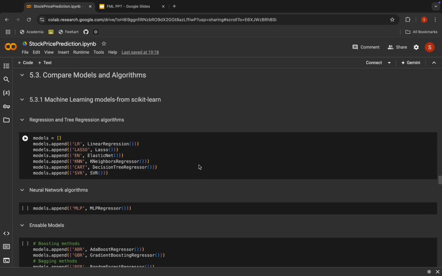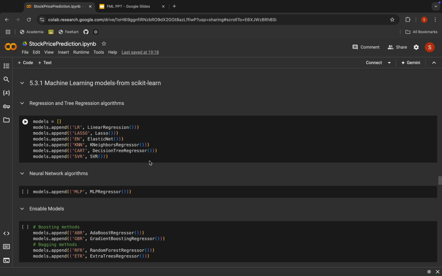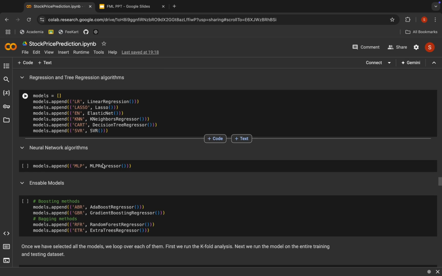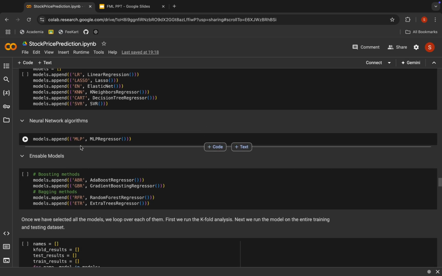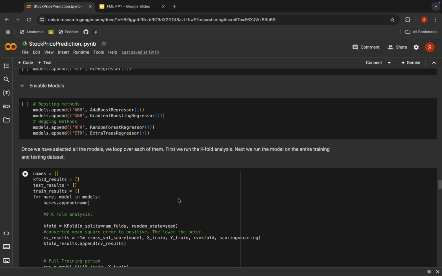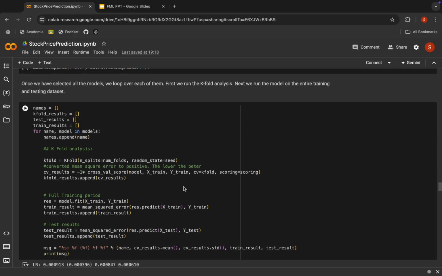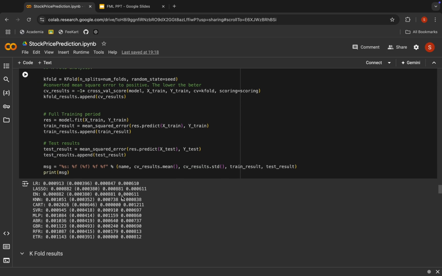Then we compare the models and algorithms. First we are using the machine learning models like regression and tree regression algorithms: linear regression, lasso, elastic net, k neighbors regressor, decision tree regressor, SVR. For neural network algorithms we've used MLP regressor, and the ensemble models are AdaBoost regressor, gradient boosting regressor, random forest regressor, extra trees regressor. Once we have selected all the models, we run the k-fold analysis. Next we run the model on the entire training and test data set, which is being done here.